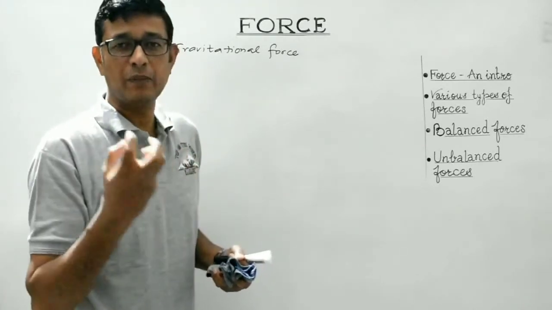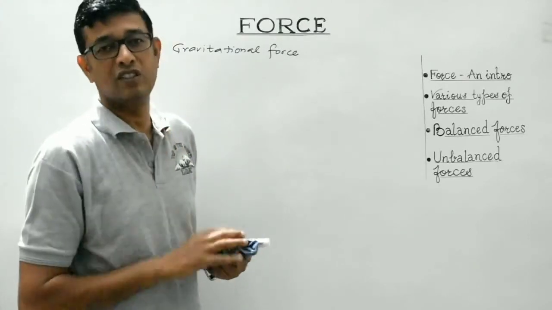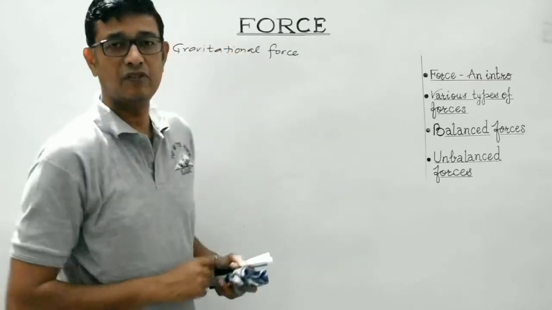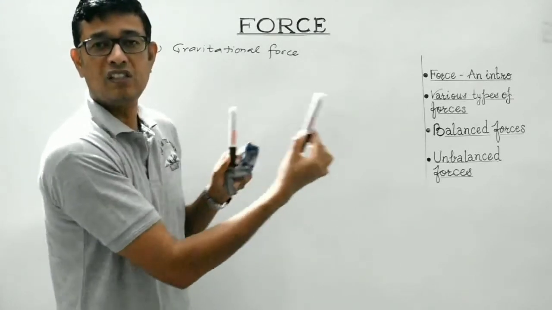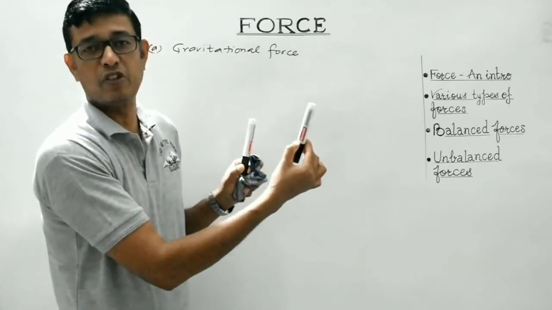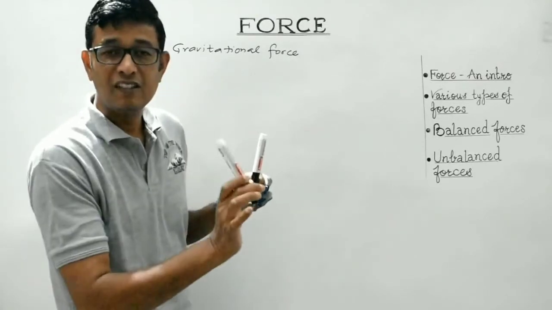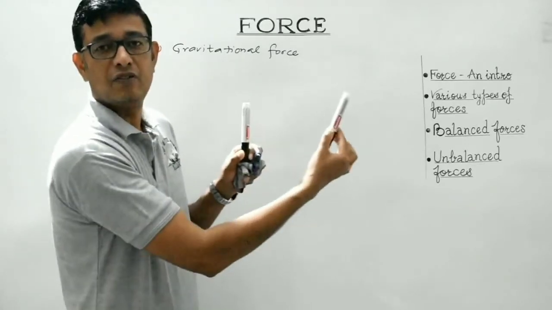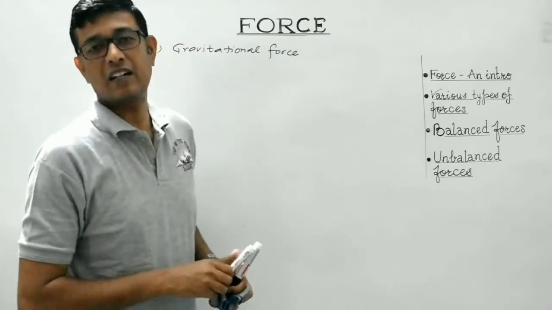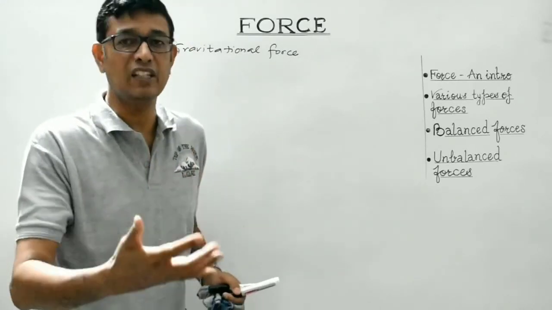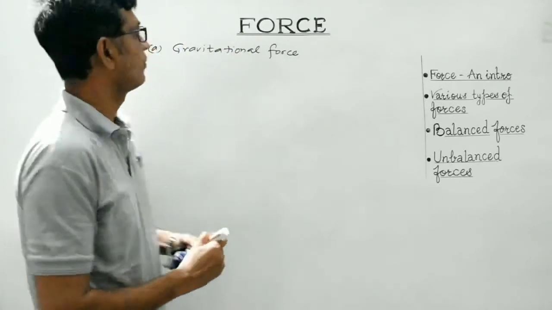So every body is made up of matter. Any two bodies exert upon each other an attractive force, and that is known as gravitational force, right? Two small objects also exert a force upon each other, but that is too small to be measured. In fact, the force within these two is almost negligible. But there exists some attractive gravitational force between these two, right? Between any two material bodies, there exists some attractive force, and that is known as the gravitational force. So this is one of the weakest forces in nature. Clear?